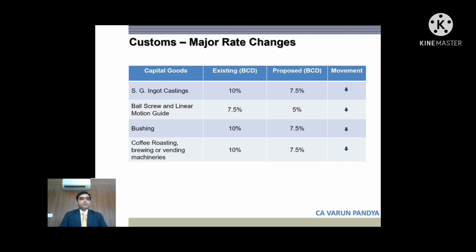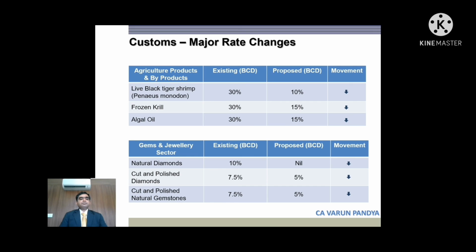Electrical and electronic items, loudspeakers, etc., smart meters, headphones, all are proposed to be taxed at higher rates. Again, this is to create room for local manufacturers. Now we'll move on to the next slide. Capital goods, ball screw, SG ingot castings, coffee roasting, brewing and vending machines, all are proposed to be taxed at relatively lower rates. We'll move on to the next slide.